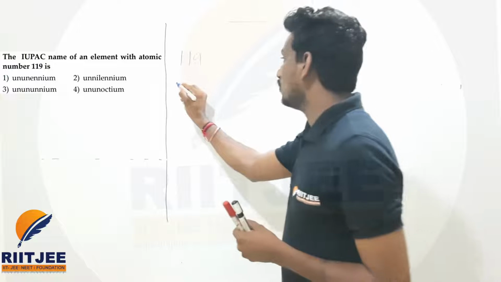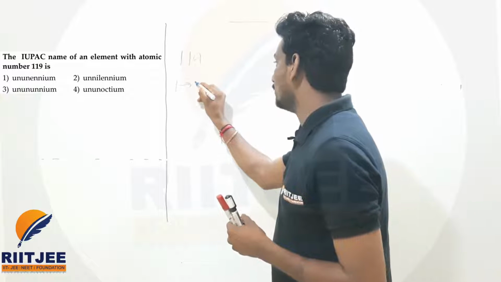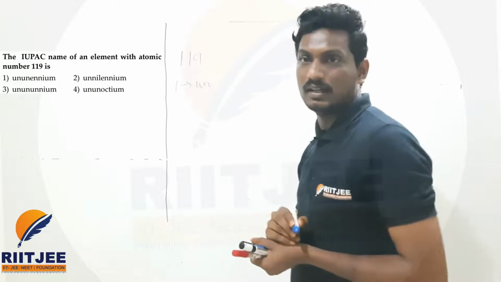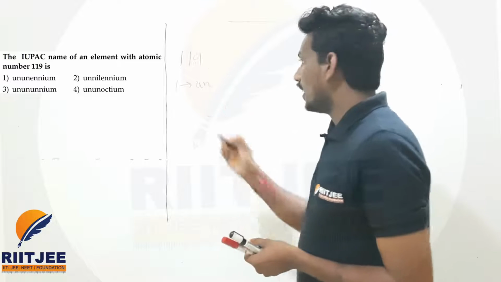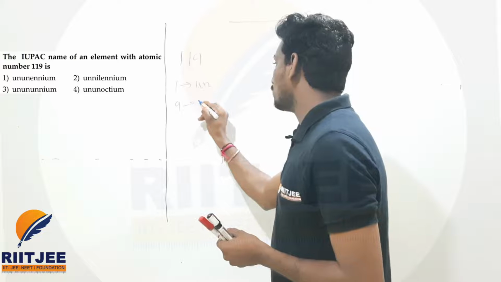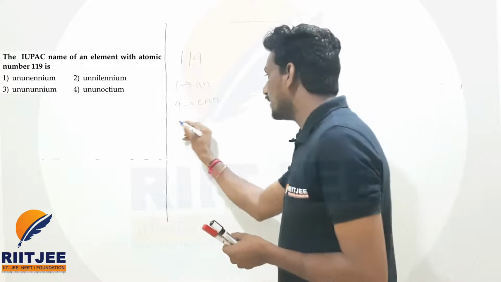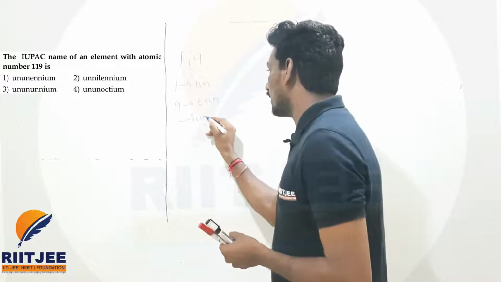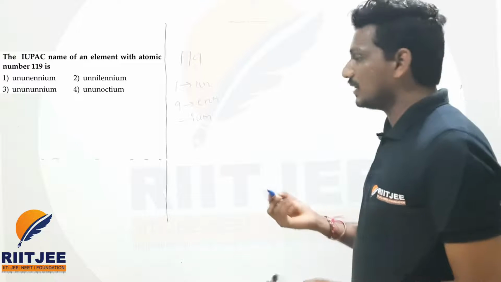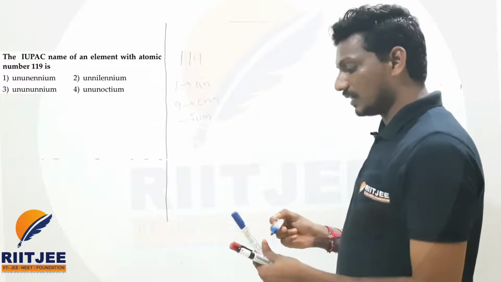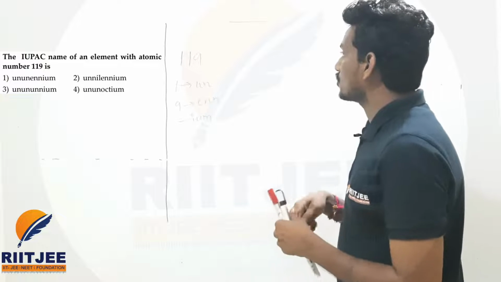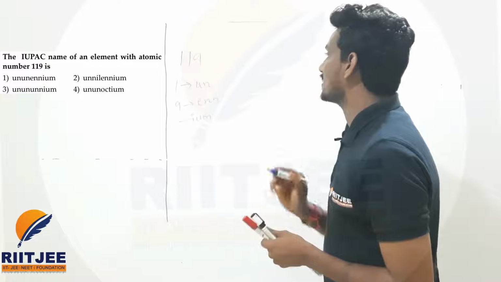For 1, we use the IUPAC name "un", and for 9, we use "enn", and the name should end with "ium". Now here, for 119, which letter is there for 1?